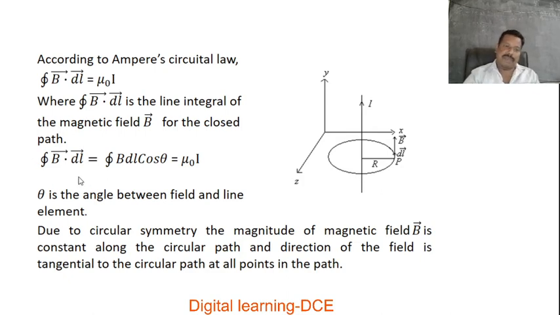Here theta is the angle between the magnetic field B and the length element dl. Due to circular symmetry, the magnitude of the magnetic field B is constant along the circular path and the direction of the field is tangential to the circular path at all points in the path. That is explained just now.